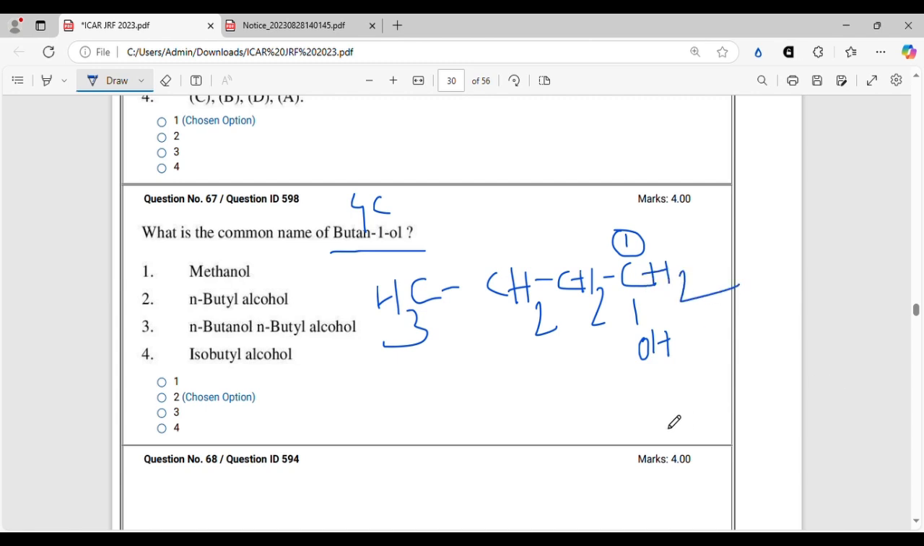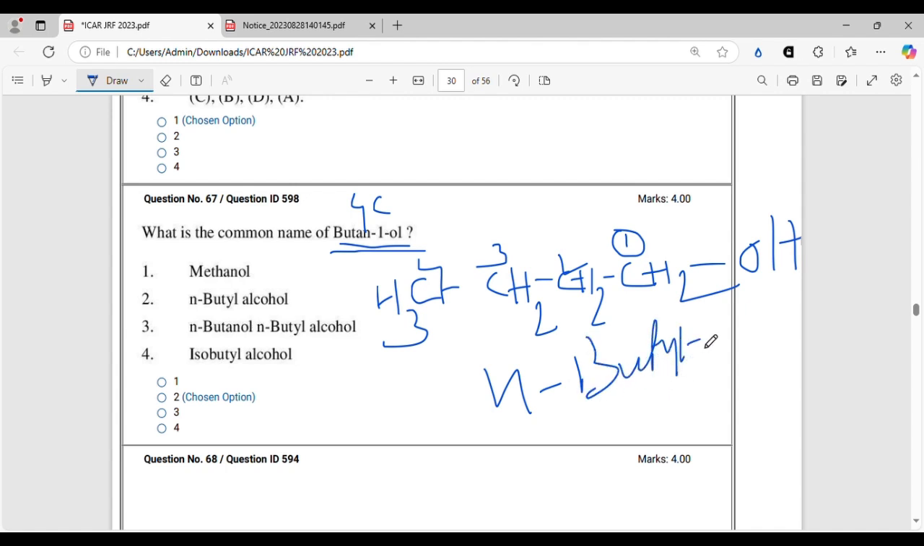All right. So this is the first carbon, second carbon, third carbon, fourth carbon, and you can see if we draw this alcohol in this way, this is a straight chain compound. There is no branching or anything. So the proper IUPAC name is butanol because in the first carbon there is OH, but the common name is N-butyl alcohol, right? Since there is no branching or anything, we cannot say it as iso. Iso means branching. This is not methanol. Methanol will only contain one carbon. This is butanol, so methanol is also wrong.